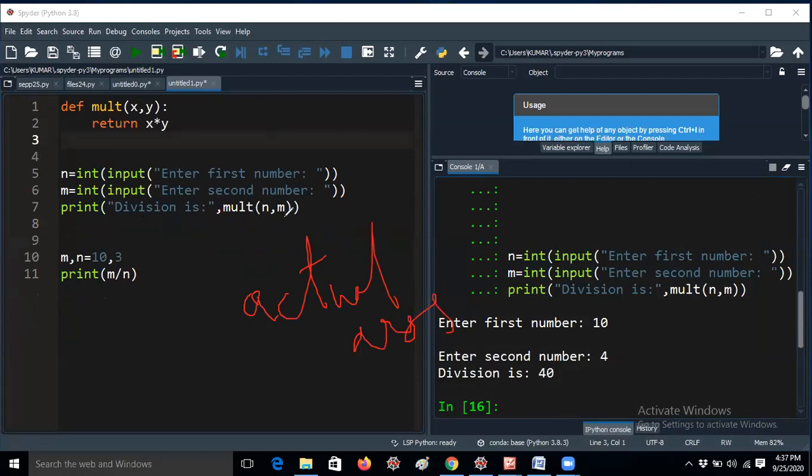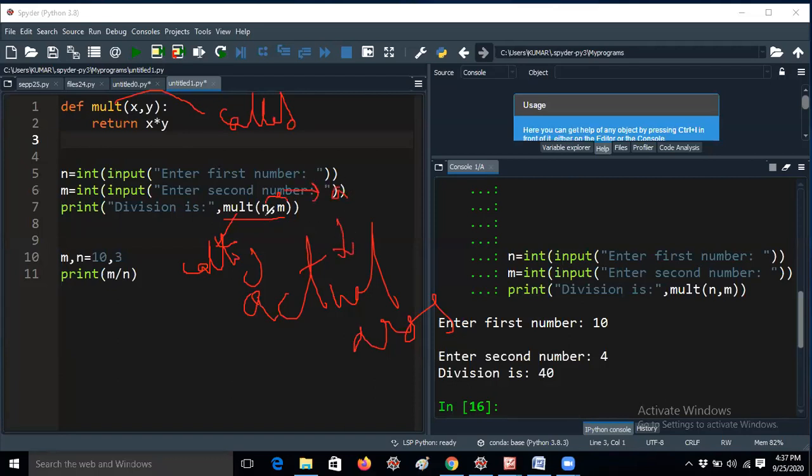Argument. Here you are calling the function like mult(n, m). Here this is a calling function. You should remember this. This is the called function. Here n comma m are nothing but actual arguments.